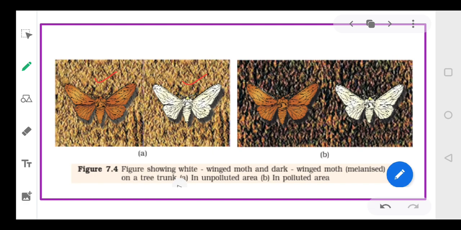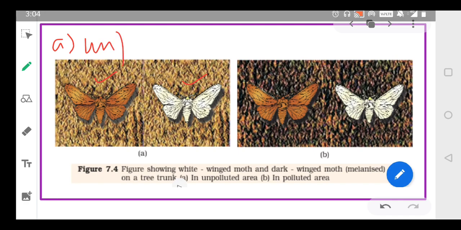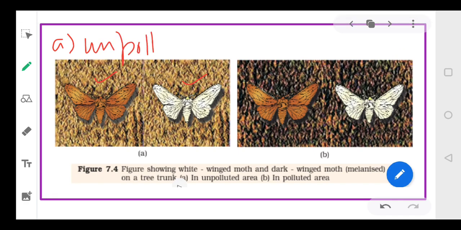Now, I'm comparing these moths in two areas. The first area is an unpolluted area and the second area is a polluted area.